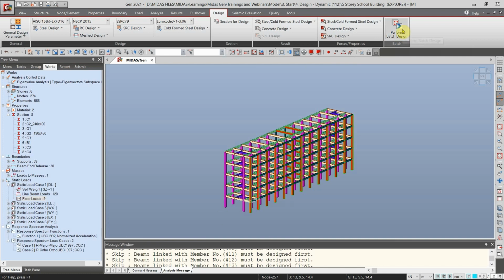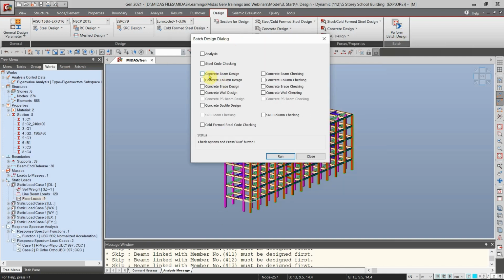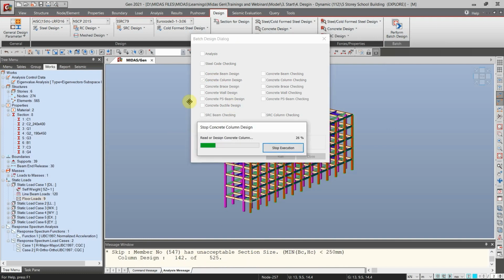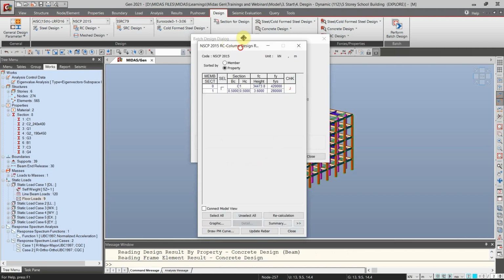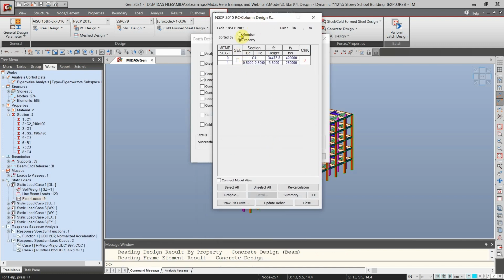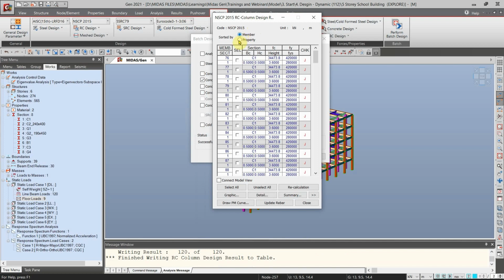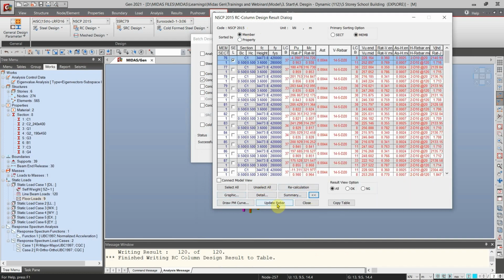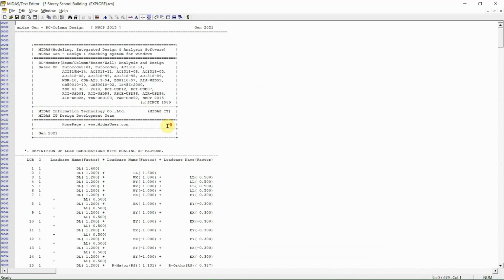So also we can verify some of the detailed report. Again, for example, for column, let's try again to run the design for column. And then, for example, for C1, click member. And then, for example, this member, check this one and then click detailed. So here is the sample detailed result or the detailed design result.